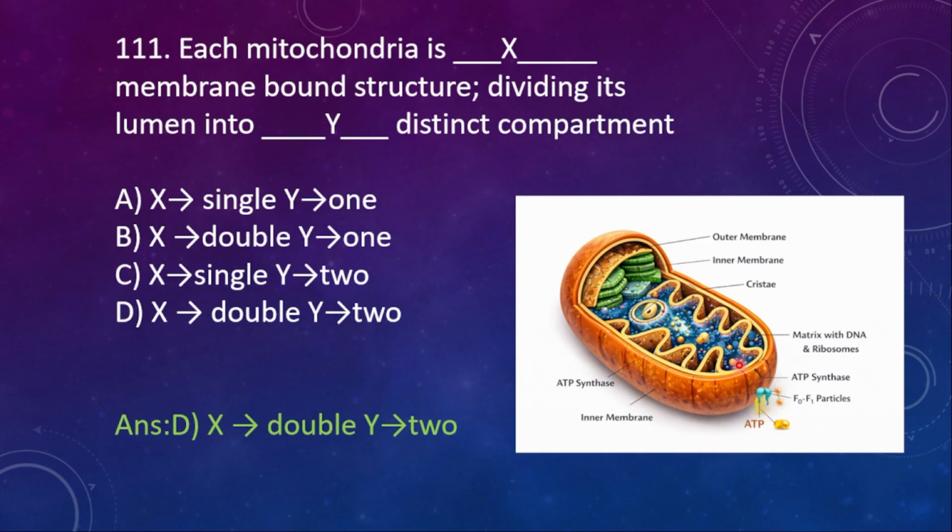See here, this is the outer one, outer boundary, and then this one is the inner one, which is infoldings in the form of cisternae. So whatever this material is there, this distinct compartment is called as matrix, and this one is called as what? Perimitochondrial space. So here the thing is that each mitochondria is how many membranes? 2 membranes, correct, bound structure dividing its lumen into two distinct compartment. One is the matrix, another one is perimitochondrial space.